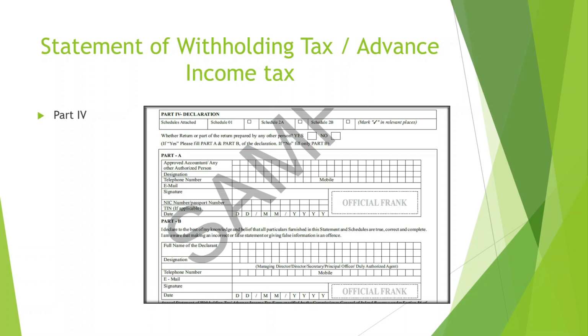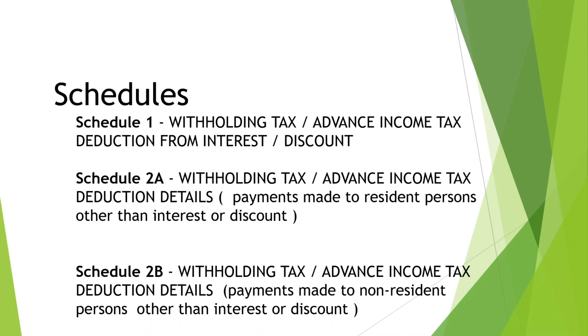In addition to the return, we have 3 schedules: Schedule 1, Schedule 2A and Schedule 2B. Schedule 1 shall contain the details of withholding tax and advance income tax on the interest paid to residents and non-residents. Schedule 2A shall contain details of withholding tax and advance income tax on the payments made to residents. Schedule 2B, details of withholding tax and advance income tax on payments made to non-residents. Here, Schedule 2A and 2B should have the details of dividend deductions also.